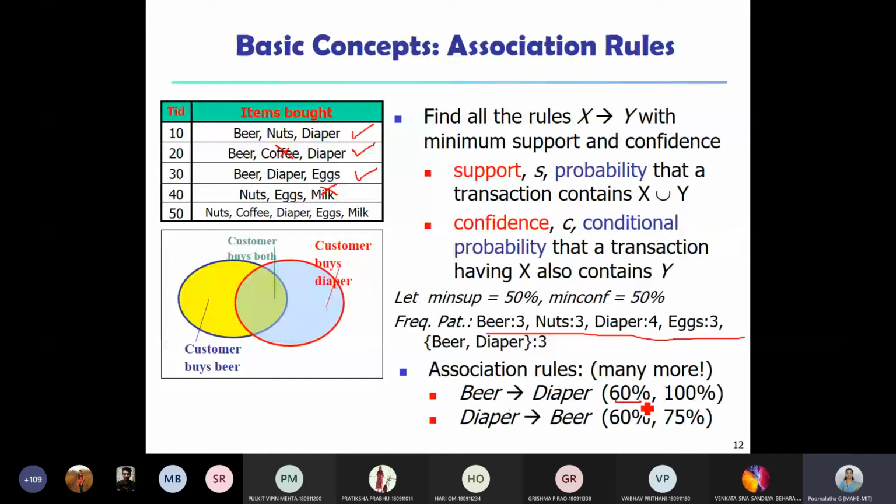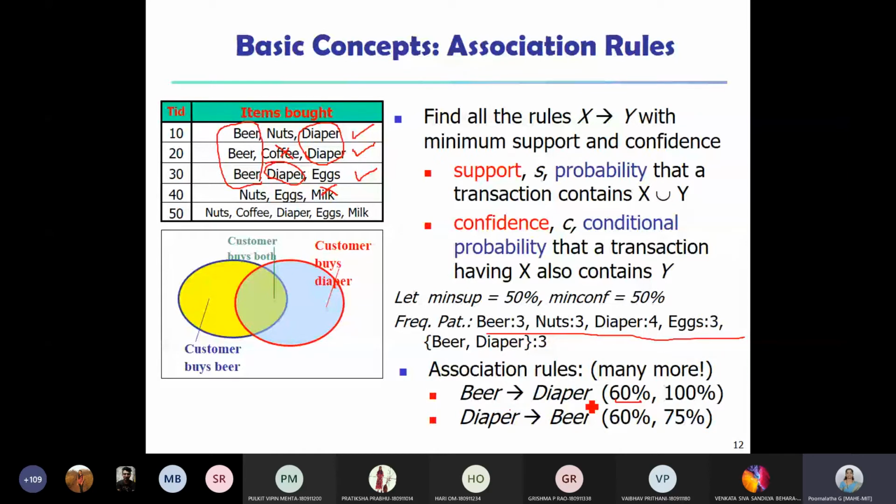Then confidence. Whenever a customer purchases beer, how many times is the customer also purchasing diaper? You can see there are 3 customers who have purchased beer, and all these transactions also contain diaper. It means it is 100%. So whenever a person purchases beer, the customer is definitely also purchasing diaper.